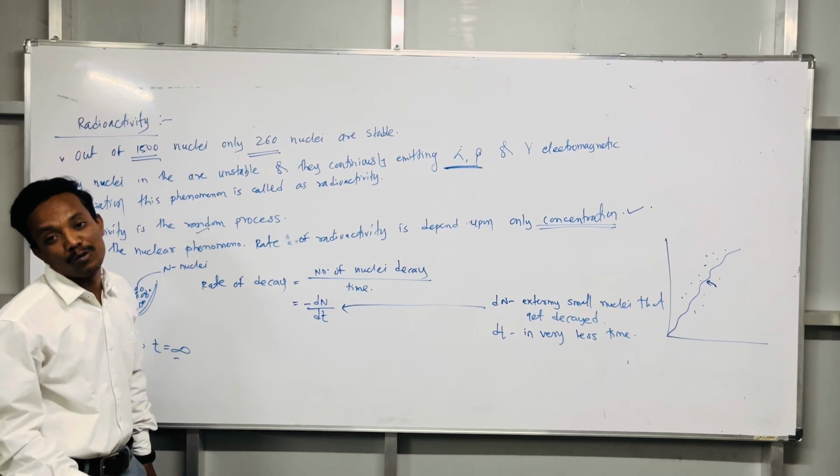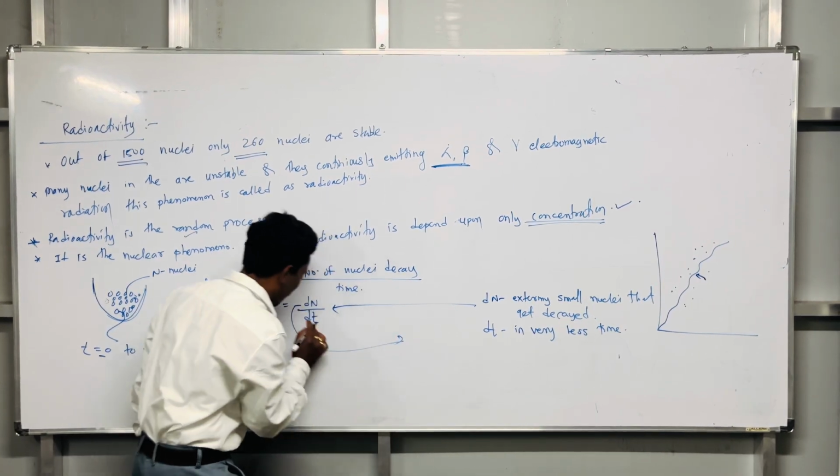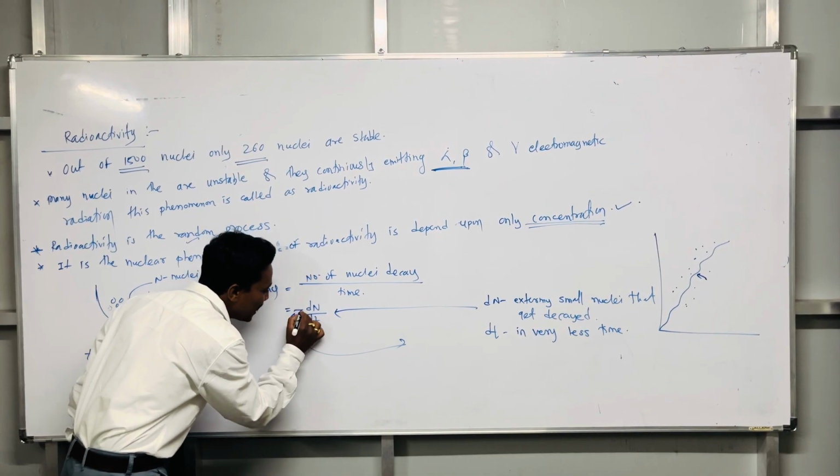अजून एक प्रश्न आहे. One more question. What does that negative sign indicate? ये नेगेटिव साइन क्या है?